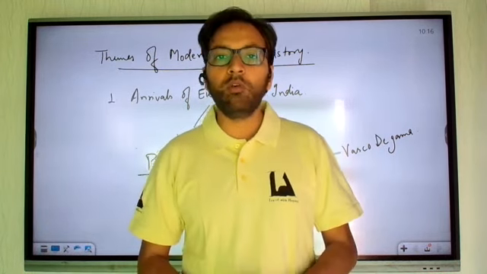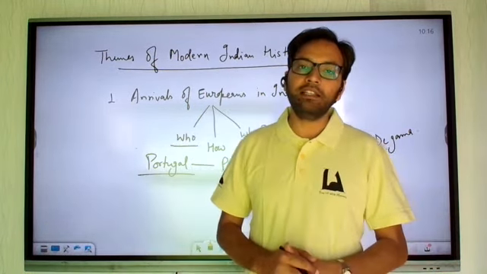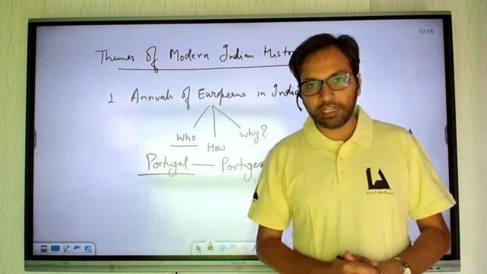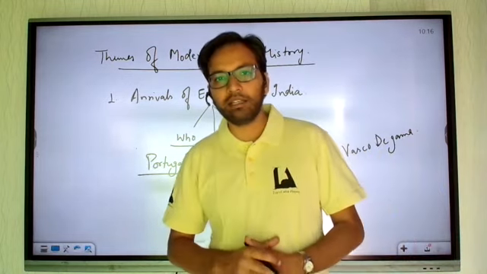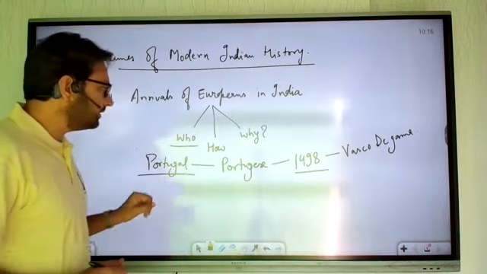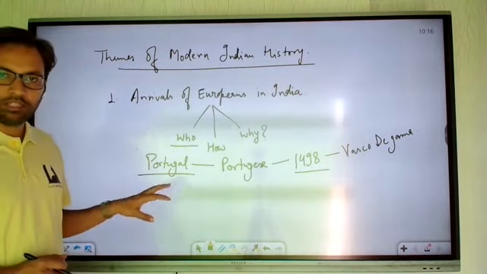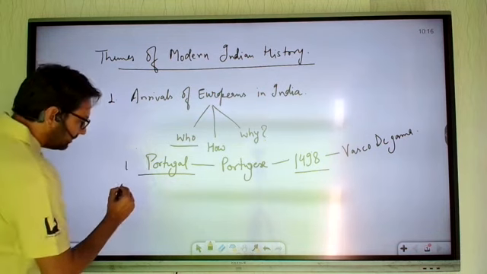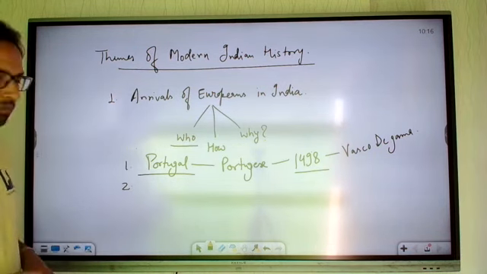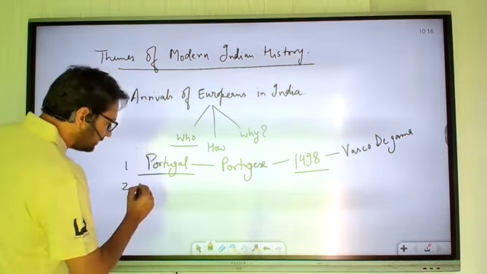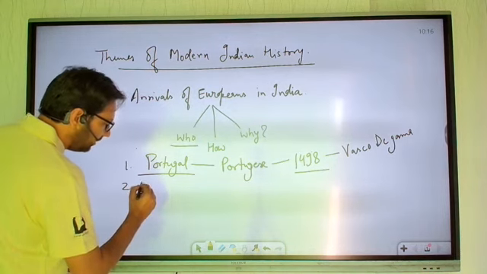How did they all occupy the complete India within no means of time? So we'll see that in sequence. The first who came were the Portuguese. Next, second who came, can anyone guess? Yes, you're right. They were Dutch.